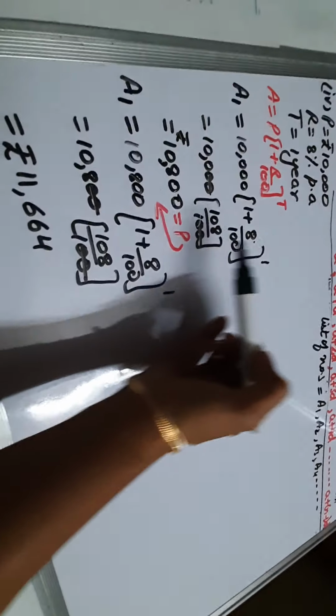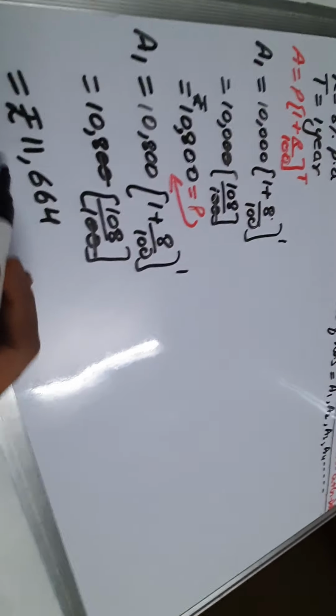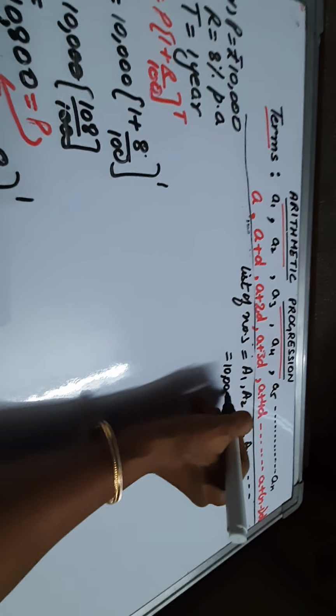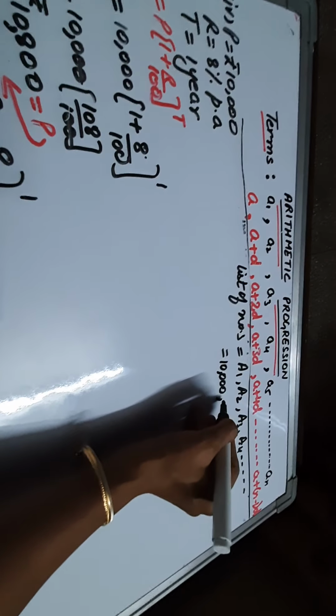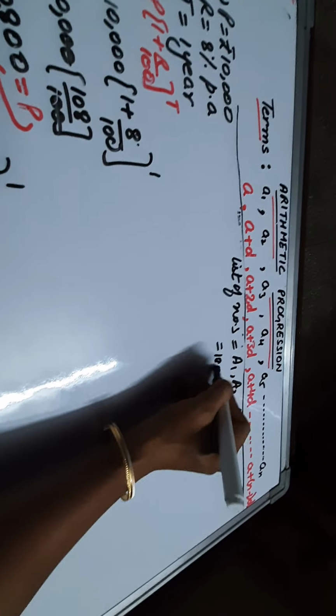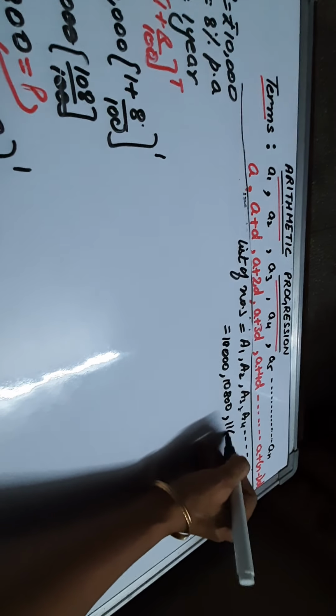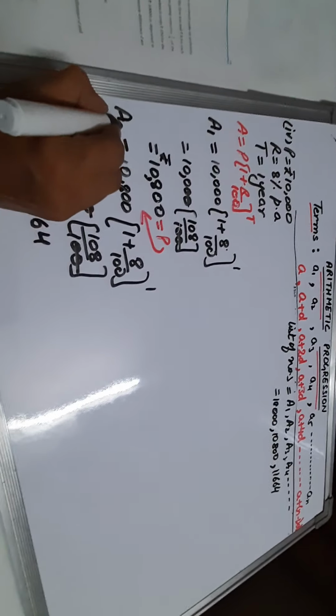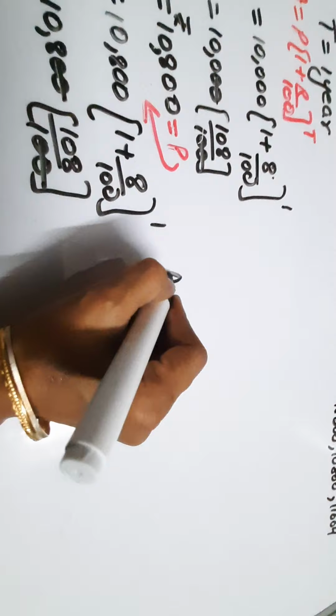Initially it was 10,000, then 10,800, now 11,664. So now I can say the first amount जो starting में रहा है वो है 10,000, right? After that 10,000, after that 10,800, then A3 which I got is 11,664. We can find out one more like this. This is the second one. Now let me find out one more, A3 here.